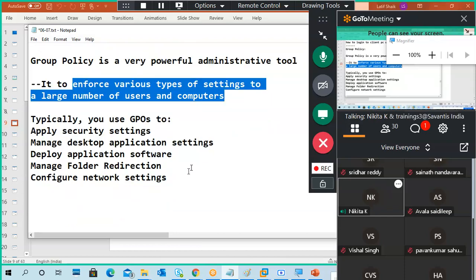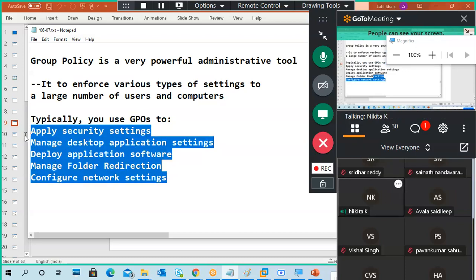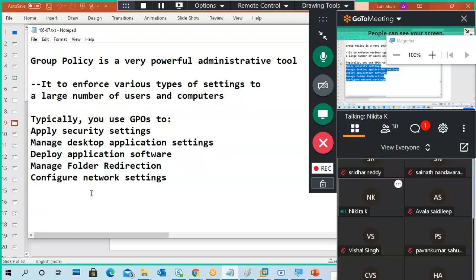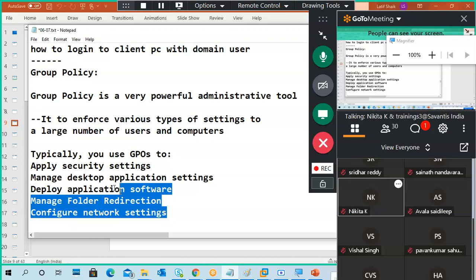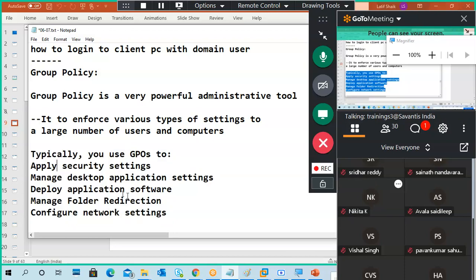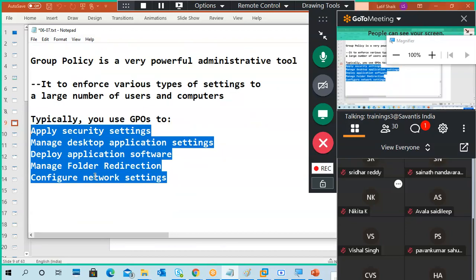So, what are the typical settings? Apply security settings, manage desktop application settings, deploy application software, manage folder redirection, configure network settings. Okay, this part is optional. Typical is optional. It means you need not tell exactly these things.